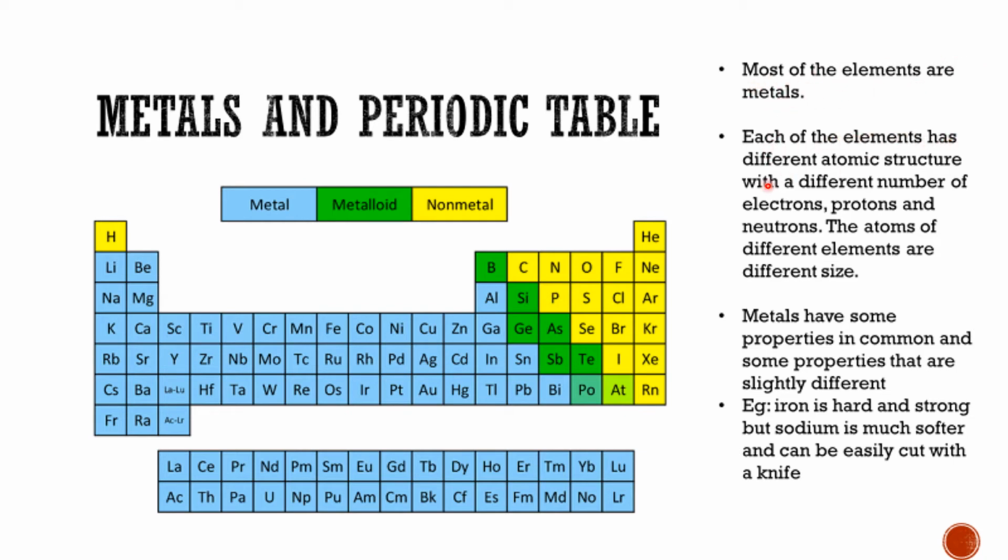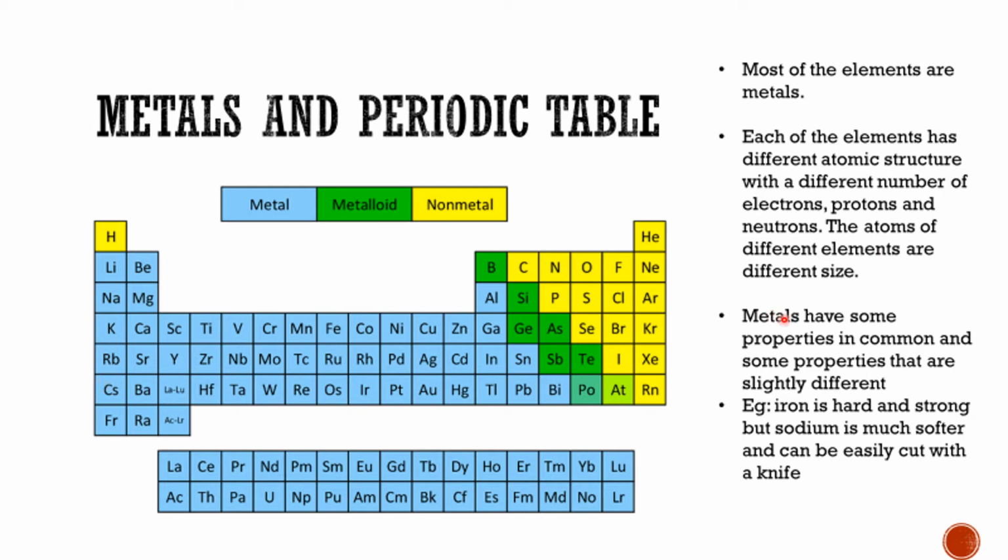Each of the elements has a different atomic structure, with a different number of electrons, protons, and neutrons. The atoms of different elements are different sizes. Lithium is a different size from beryllium, beryllium from boron, boron from carbon. The atomic size keeps increasing down the group, as you have learned before. It also increases across the period. So the lower the elements are in the periodic table, the larger the atomic numbers and the larger the size.